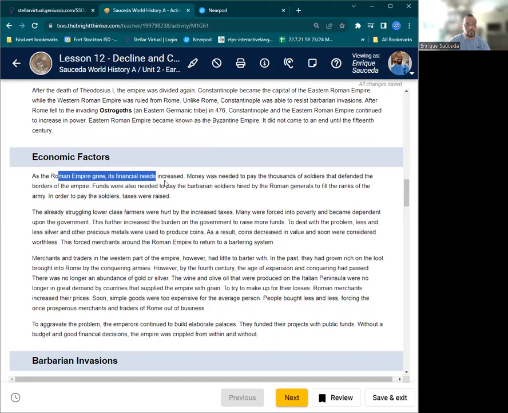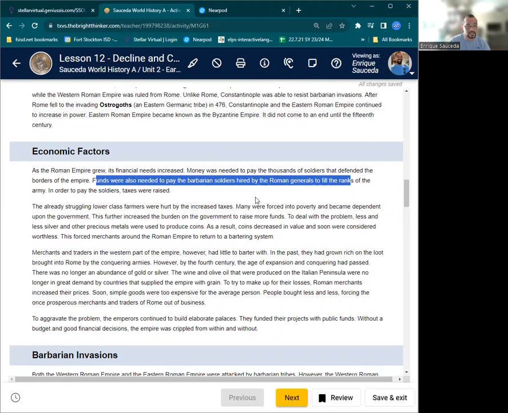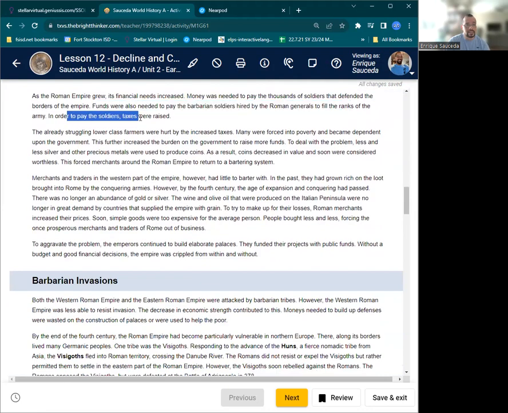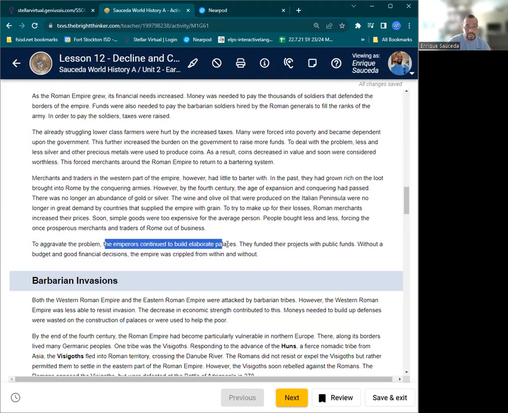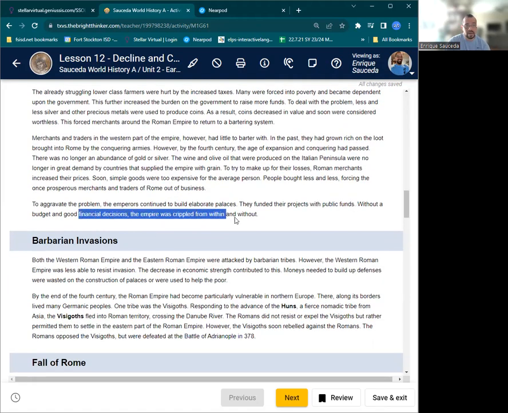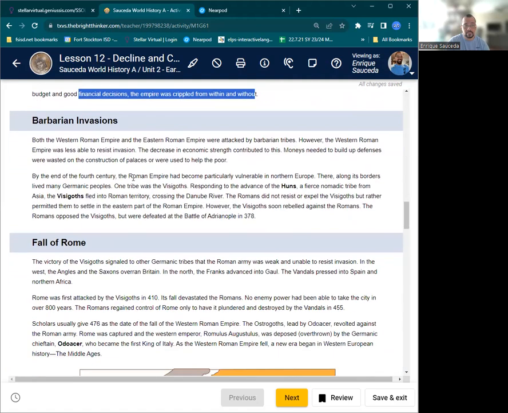As the Roman Empire grew, its financial needs increased. Money was needed to pay for the thousands of soldiers to defend the empire. Funds were also needed to pay the barbarian soldiers hired by the Roman generals to fill the ranks. In order to pay for it, taxes were raised. Merchants and traders had little to barter with. It didn't go good. To aggravate the problem, to make it worse, the emperors continued to build elaborate palaces. They funded their projects with public funds. Without a budget, and with poor financial decisions, the empire was crippled from within, not without.